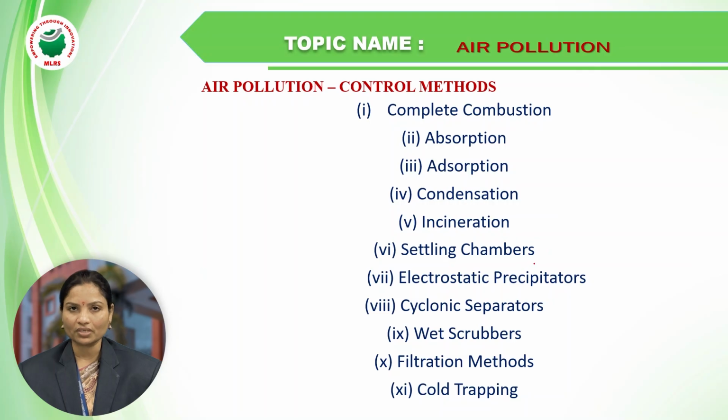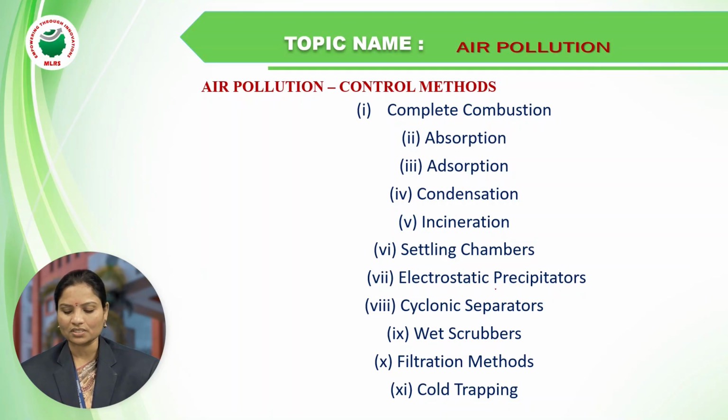Settling chambers, whenever industries are burning or using chemical substances for any applications, releasing gases into the air. So complete combustion and also settling chambers in the industries are the best control technology methods for air pollution. Electrostatic precipitators, cyclonic separators, wet scrubbers, filtration methods, cold trapping methods. All of these methods are the best control technologies for air pollution.